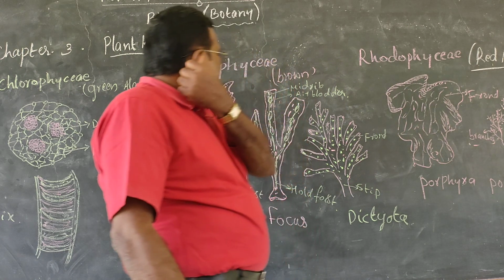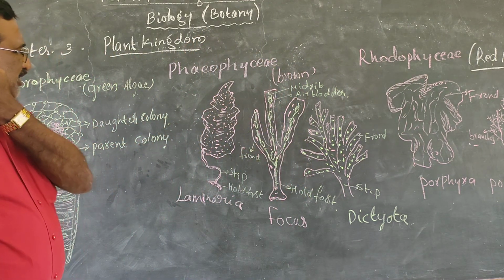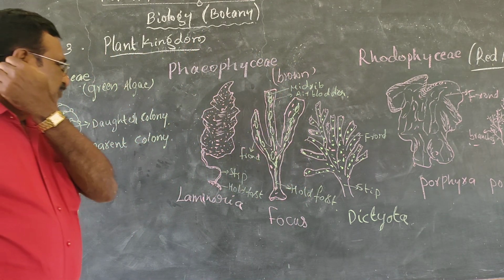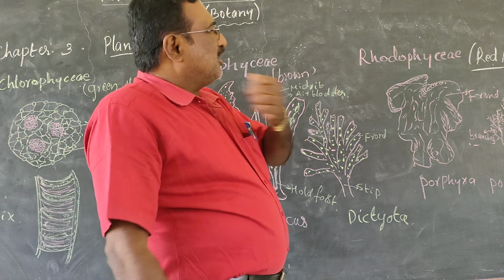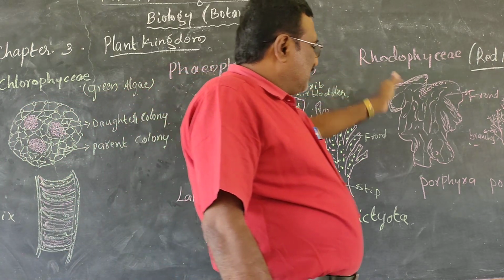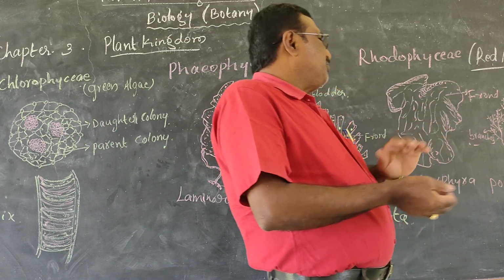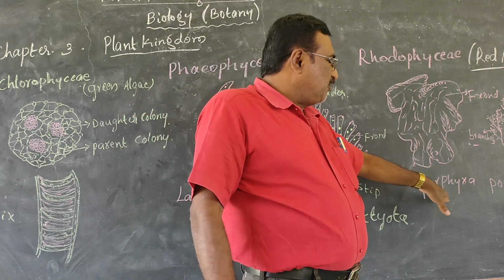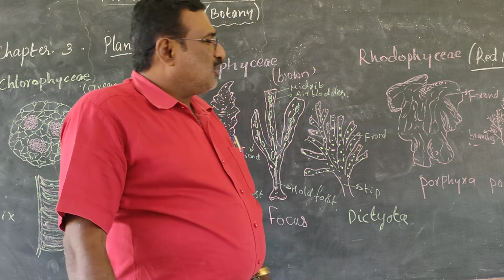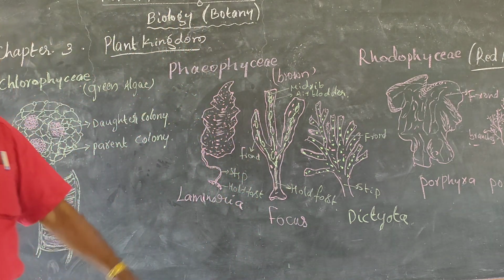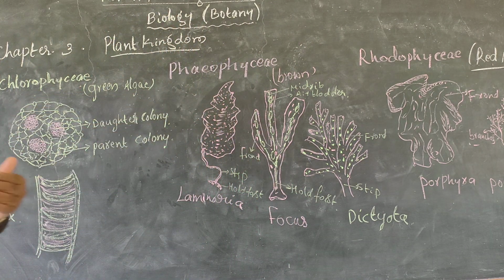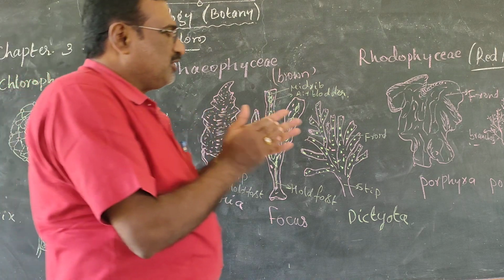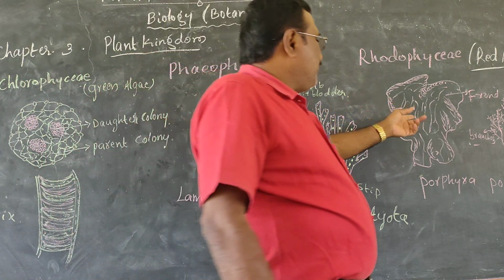What are the different characteristics of red algae? I think you know the difference between Chlorophyceae and Phaeophyceae. The Rhodophyceae is a gem-like structure or plate-like structure, for example Porphyra, Polysiphonia. Porphyra is like a sheet-like structure, with the help of a frond here also.